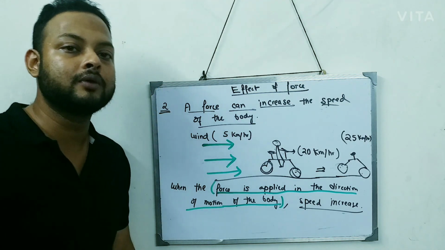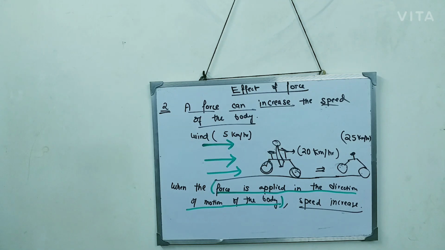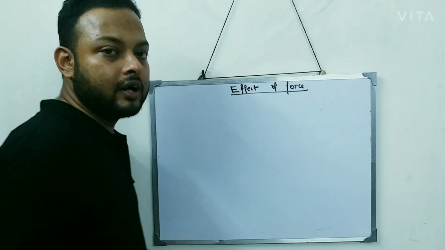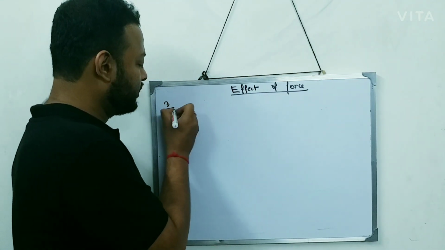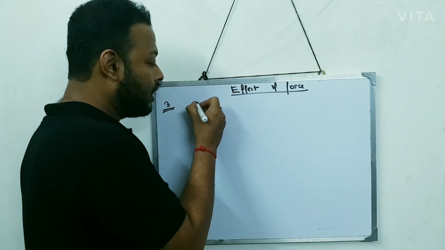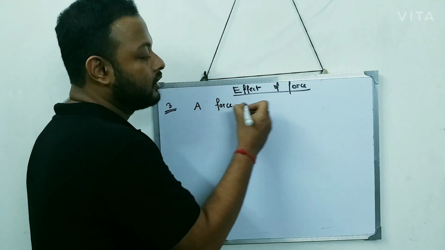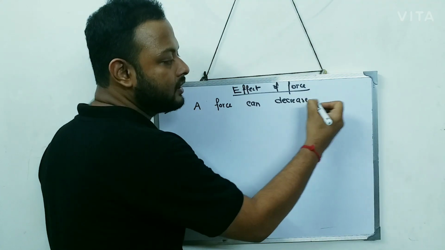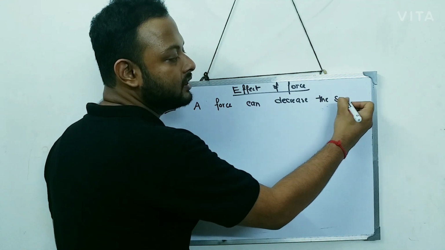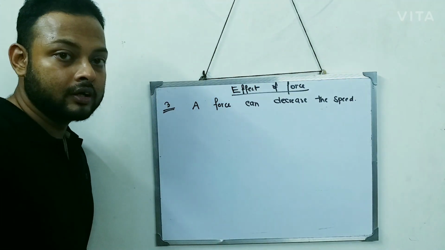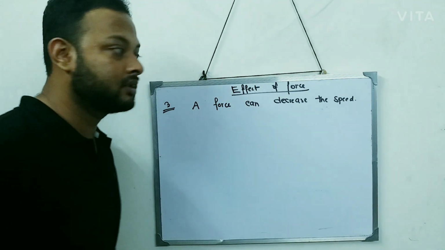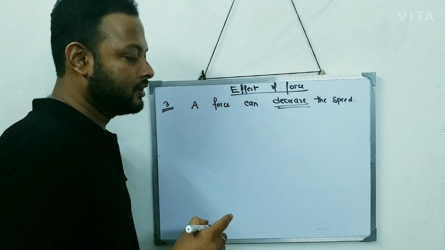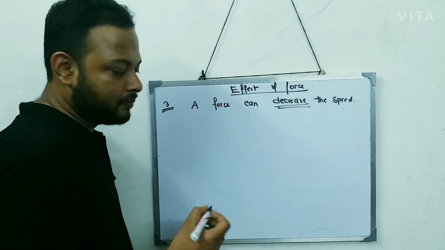Now let's see the third point. The third effect of force is what? A force can decrease the speed. Previously a force was increasing the speed. Now over here the force is decreasing the speed. Now how can a force decrease the speed? Let's take an example to understand this point.